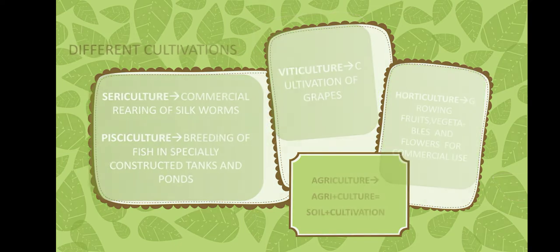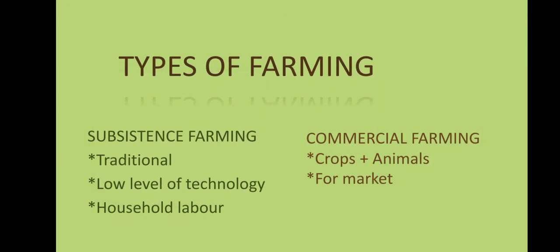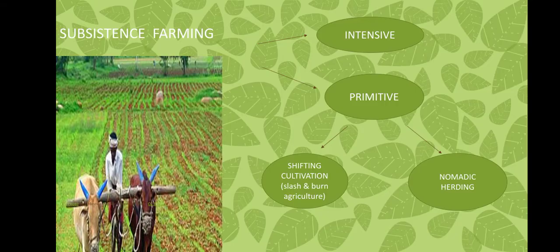Different questions might be arising to you. How can we grow all these, or what are the measures to grow, or what are the types of farming? To get the answers to these questions, we will study types of farming. Subsistence farming, commercial farming. Subsistence farming is done by traditional tools and technology by family members or household labor. Commercial farming is done for commercial or economic purposes in which growing of crops and rearing of animals can go simultaneously.